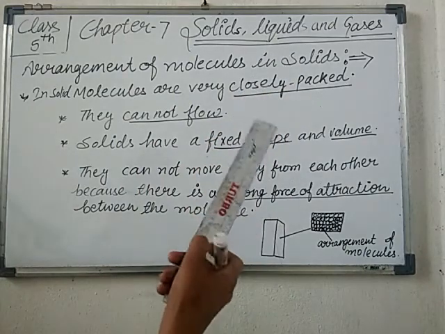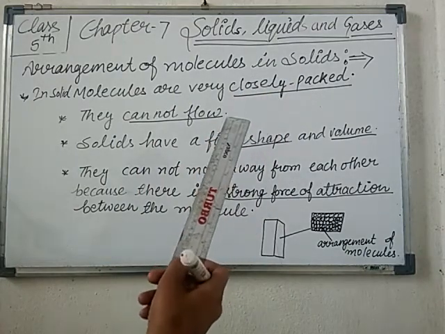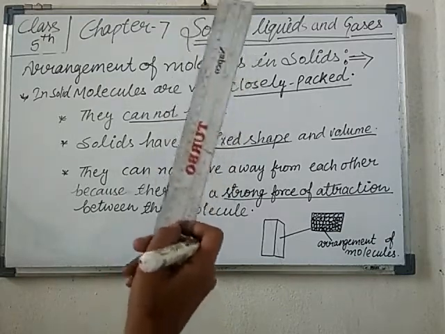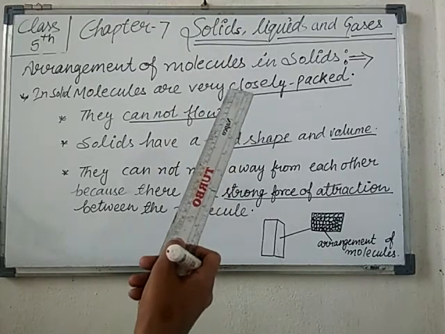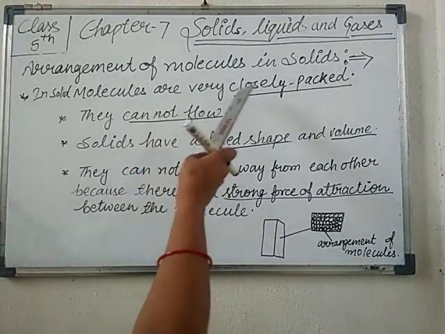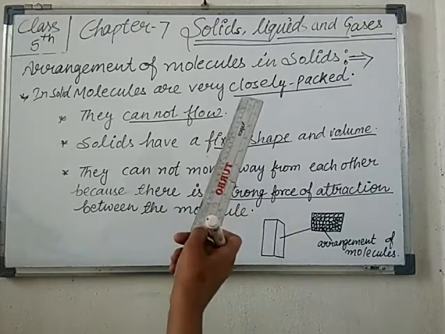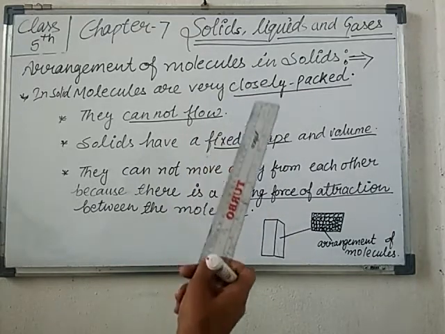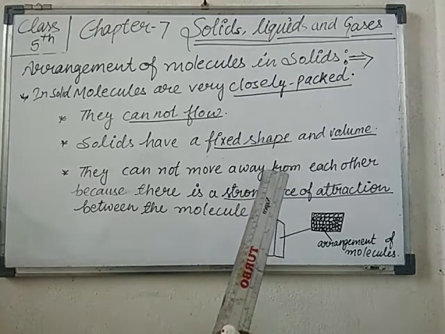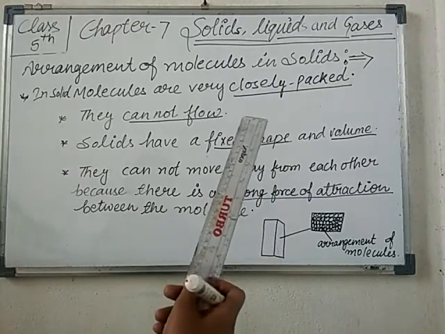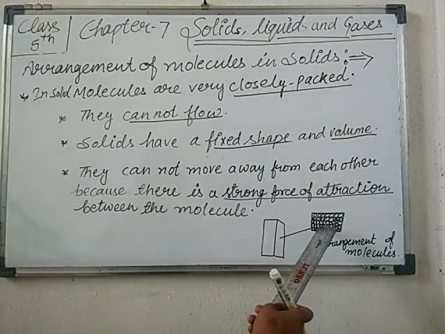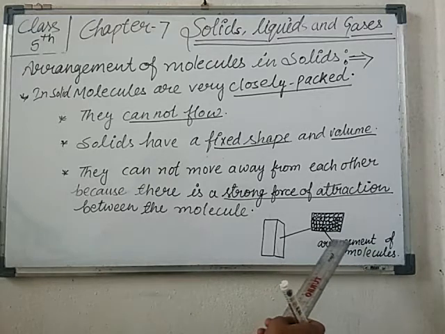Suppose this is a scale. It is also matter, and it is made up of a numerous number of small molecules. In a solid, molecules are very closely packed. Closely packed means there is no space, no gap between one molecule and another.